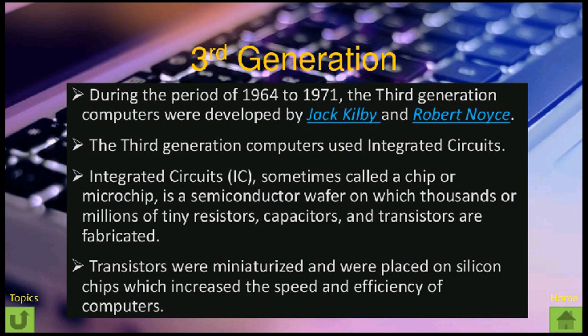The third generation computer used integrated circuits. The technology used in these computers was neither the vacuum tube nor the transistor. It was integrated circuits. An integrated circuit, sometimes called a chip or microchip, is a semiconductor wafer on which thousands or millions of tiny resistors, capacitors and transistors are fabricated. Transistors were miniaturized and placed on silicon chips, which increased the speed and efficiency of computers.